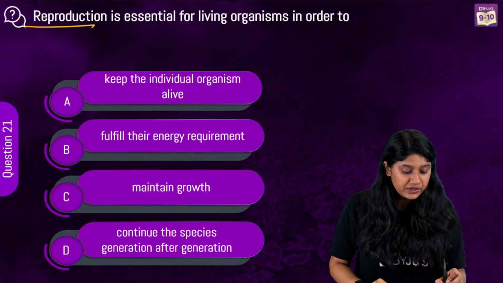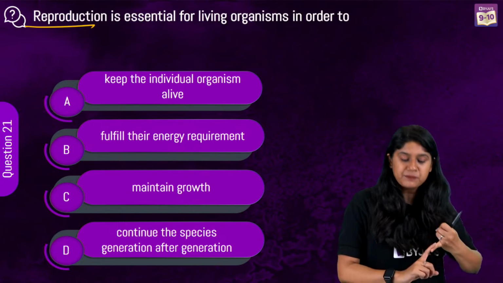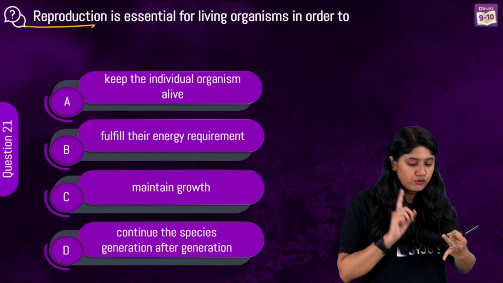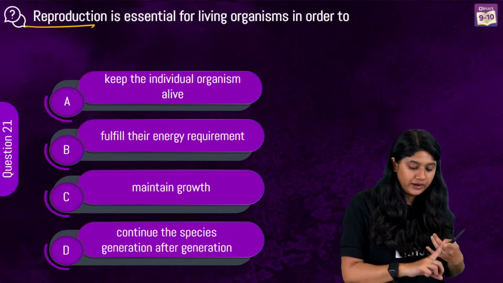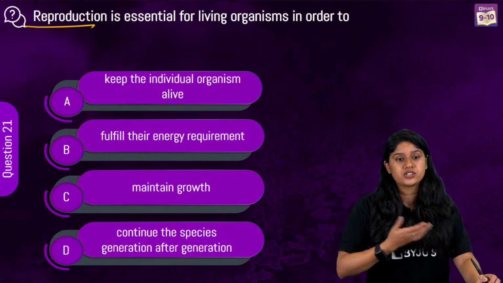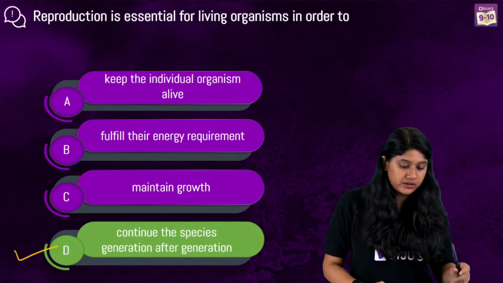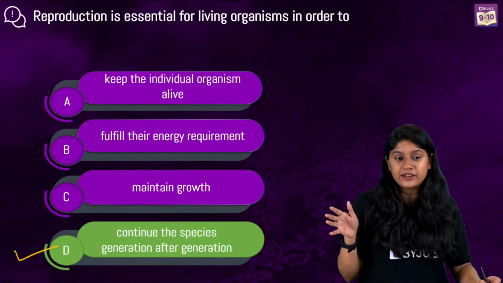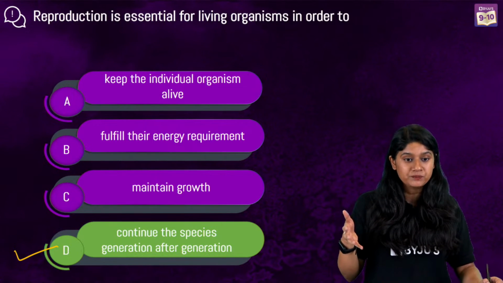Reproduction is essential for all living organisms so that they can have the continuity of their generation, right?